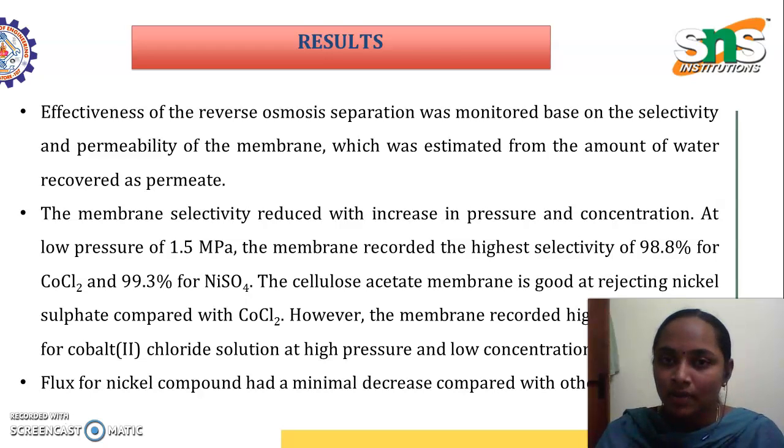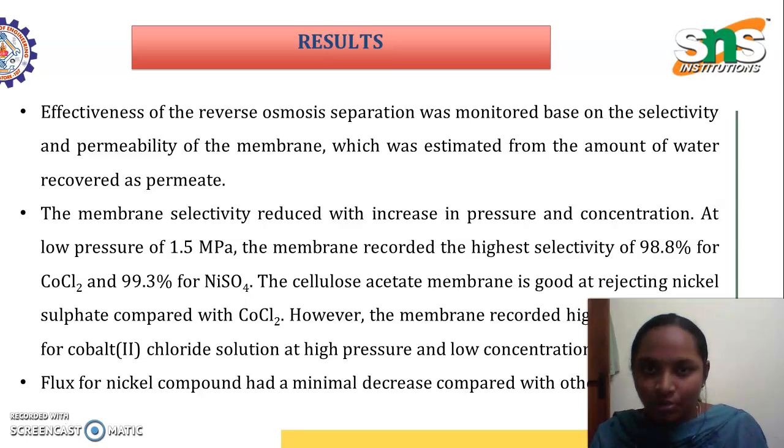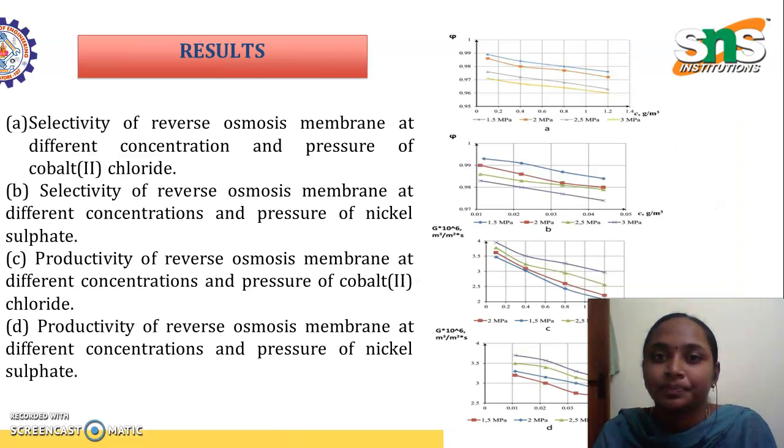At a low pressure of 1.5 megapascal, the membrane recorded the highest selectivity of 98.8 percent for CoCl2 and 99.3 percent for nickel sulfate. So this is a good recovery of water with very low concentration of heavy metals. The flux for the nickel compound has a minimal decrease compared with other compounds, which means that compared with the other heavy metals, nickel is very much reduced in this process.